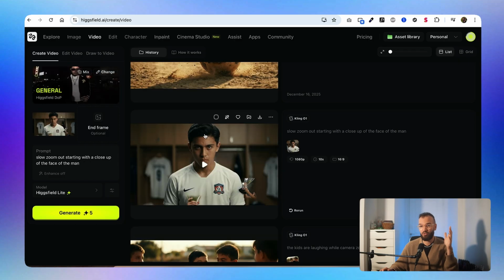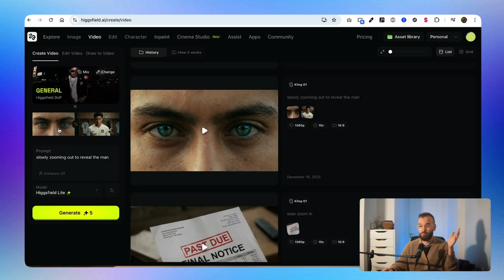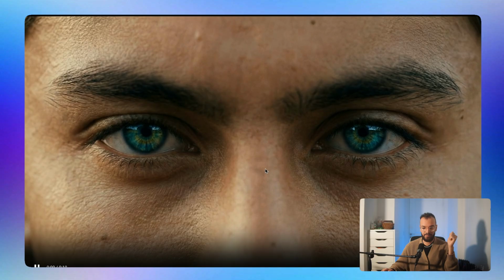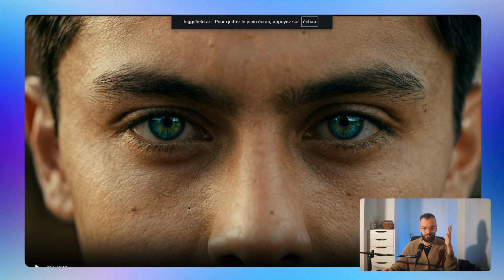What I really love about Kling is that if you feed it high quality images, like 4K images, you can get amazing results at the end. For example, this one was just a simple transition from this look to this look, slowly zooming out to reveal the man. And as you can see, we get insane results. Look at the details in the skin and the eyes, the hair, everything is perfect. Looks like a real image.